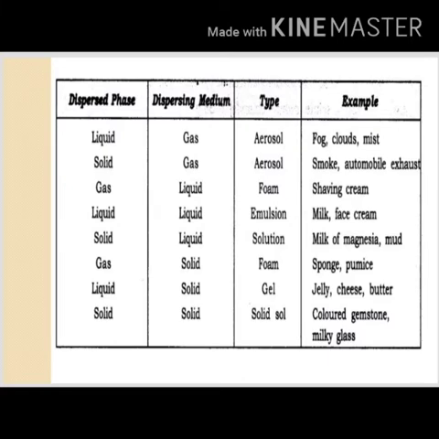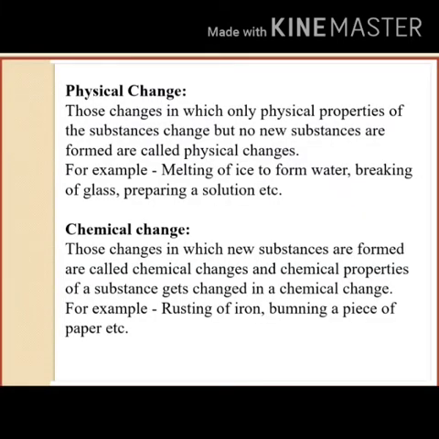Now we are going to see about the changes. One is physical change, the other is chemical change. Physical changes are those changes in which only the physical properties of a substance change but no new substance is formed.